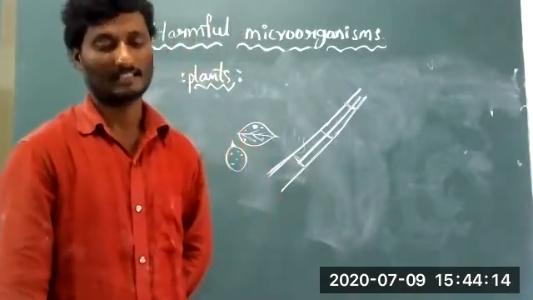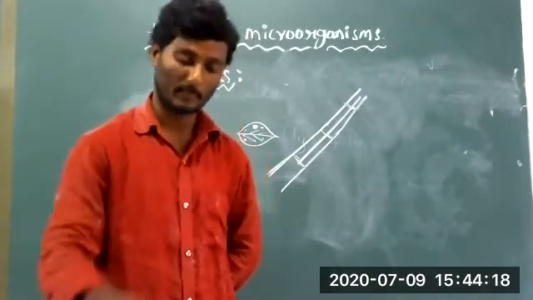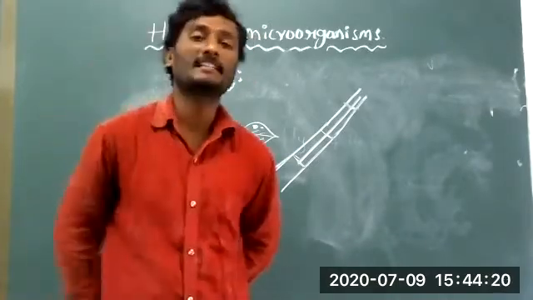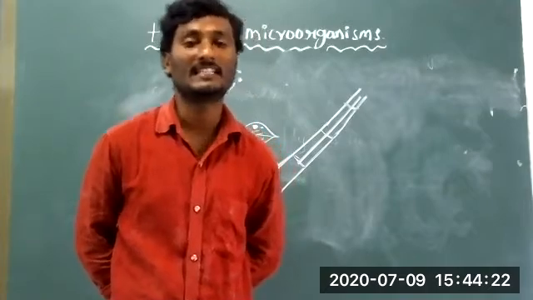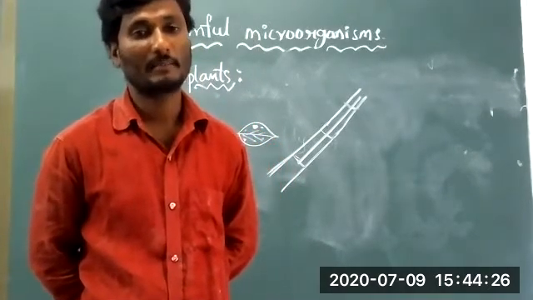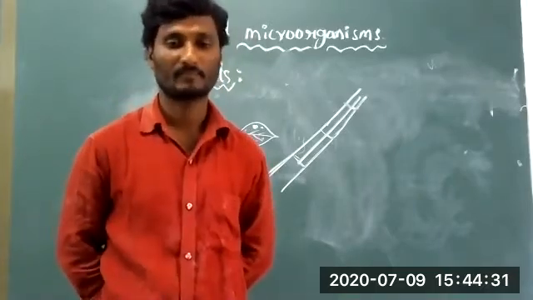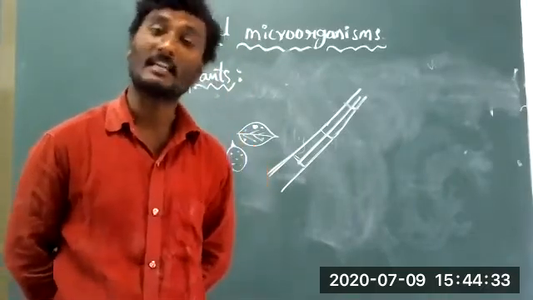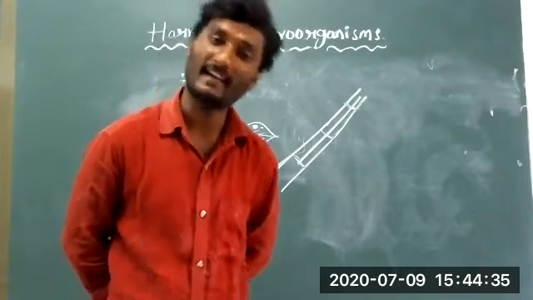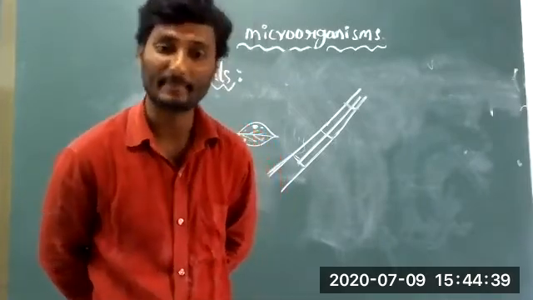Next one, tobacco mosaic virus. Tobacco mosaic disease mainly appears in tobacco plants. With the help of insects, the virus spreads in the tobacco crop.